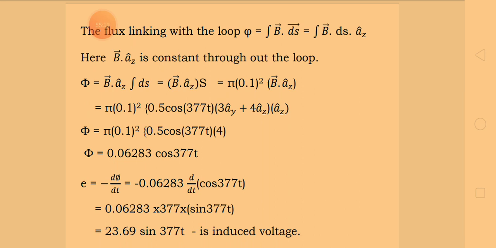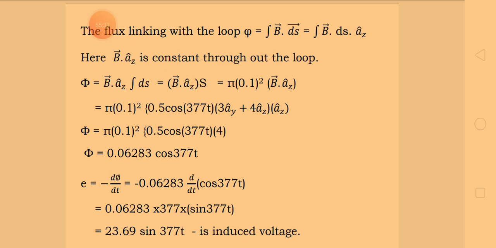That's the equation you are supposed to use to solve the problem. Actually this is the Faraday law. Normally the emf E is equal to minus d phi by dt, that is the equation. But we have B here, so we get phi first, and we are supposed to take the derivative of it.